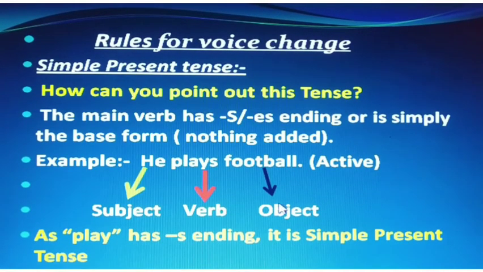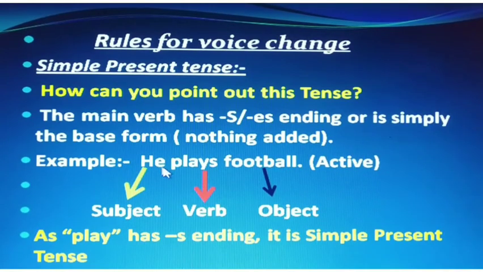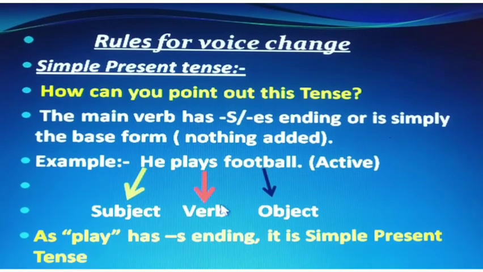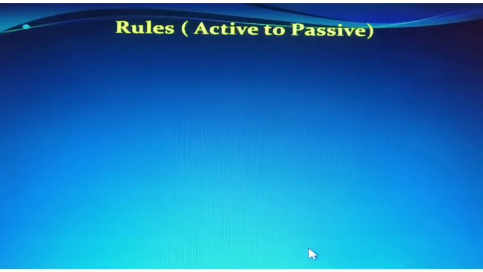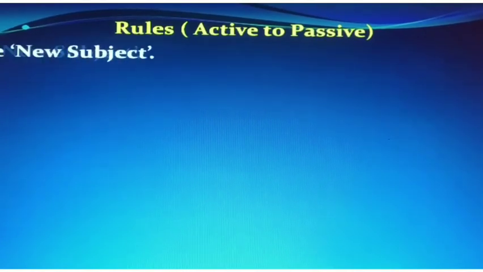Now, three parts of this sentence. First one, he subject, plays verb, and football object. The play has s ending, so it is in the simple present tense. Rules for active to passive voice. How can we change rules? You have to remember those.